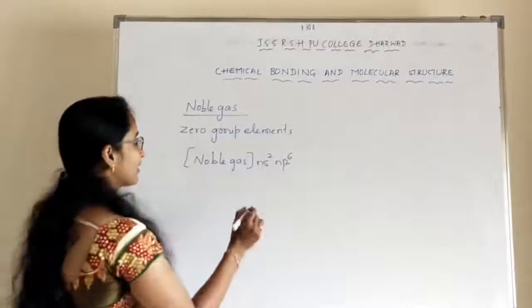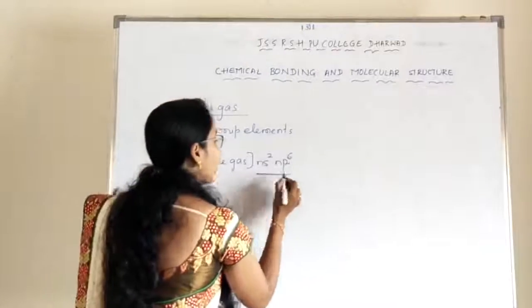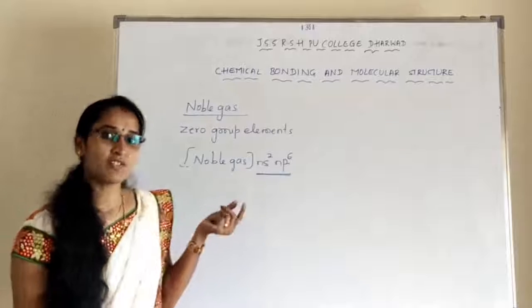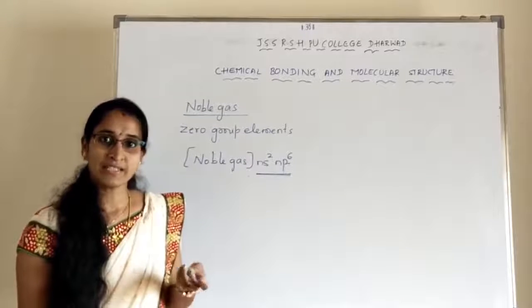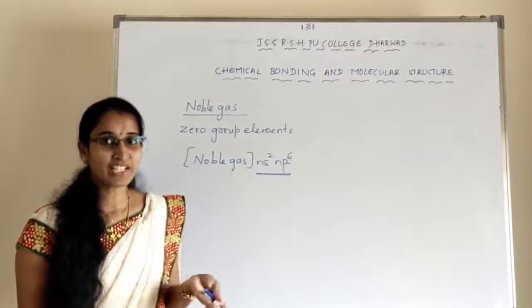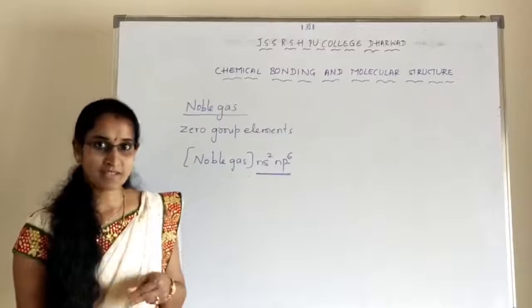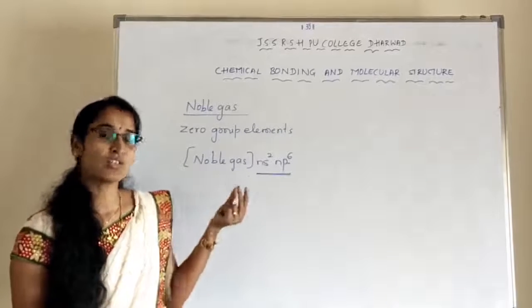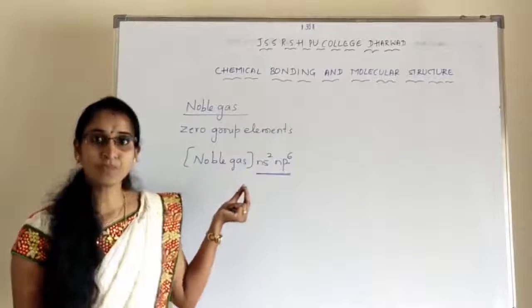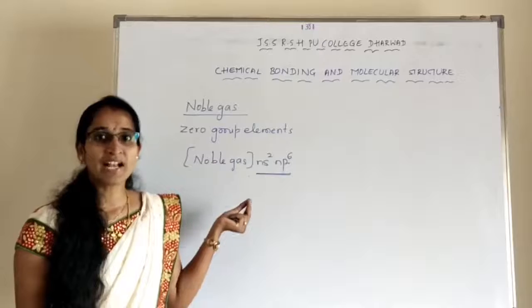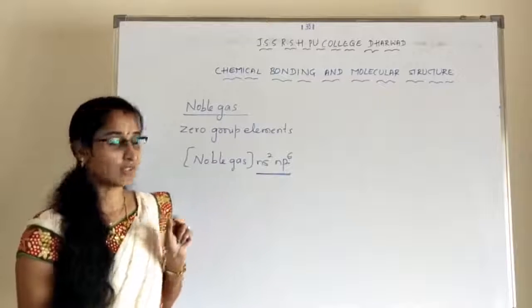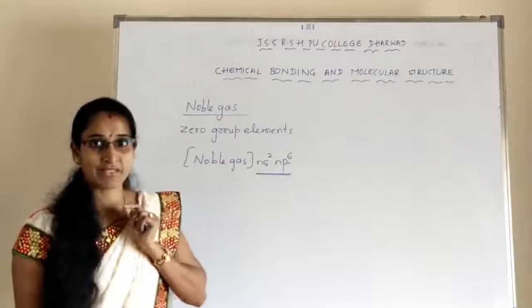Which is having 8 electrons in the outermost shell. So 8 electrons means it doesn't have the capacity to lose electrons, it does not have the capacity to gain electrons, right? Hence whatever atom is having 8 electrons in the outermost shell, that indicates it is a stable one. That's why it is known as zero group elements.